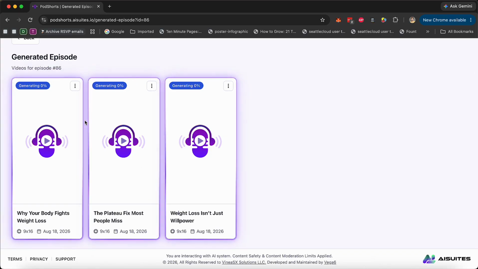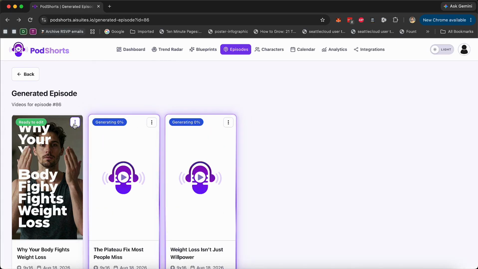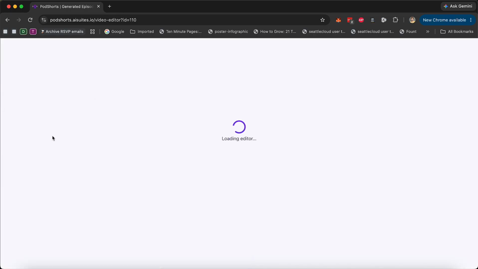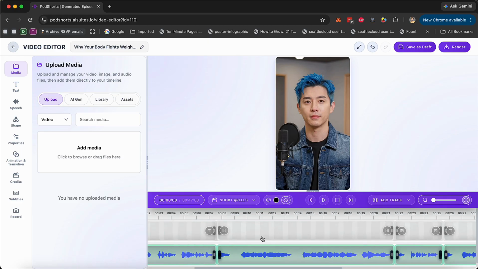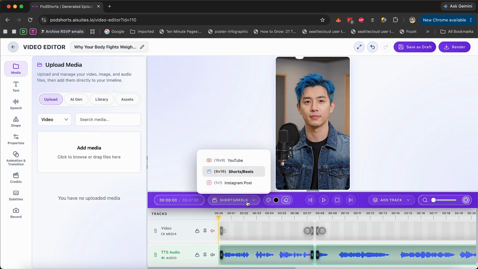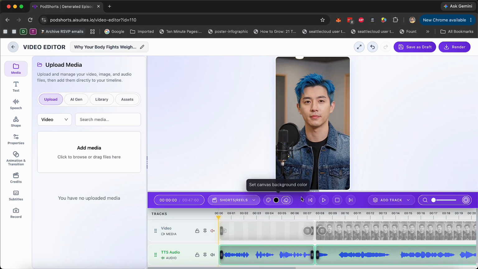And then once these videos are generated, we're going to start customizing and editing them. As you can see, the video is ready to edit. We can download the thumbnail, which was also created, or just go in and start editing the video. The video editor comes with a timeline editor, and you can preview the video. You can see the short reel, the Instagram post, and the YouTube version of it.